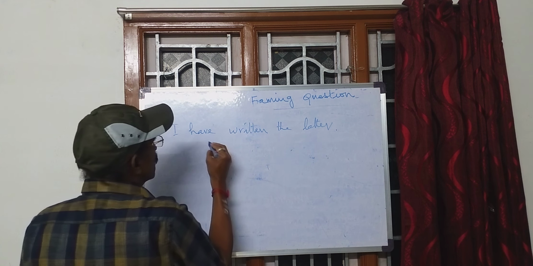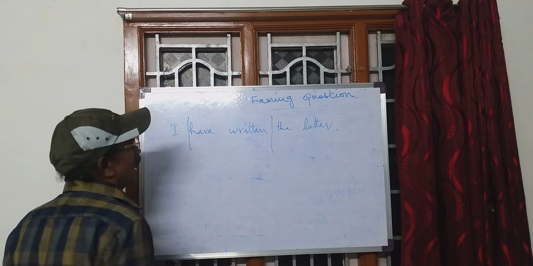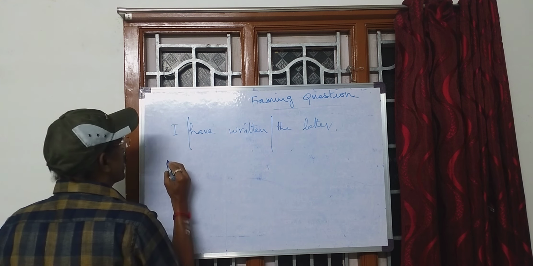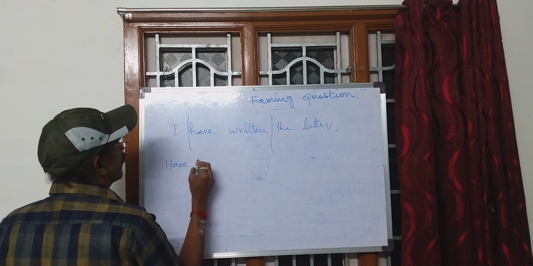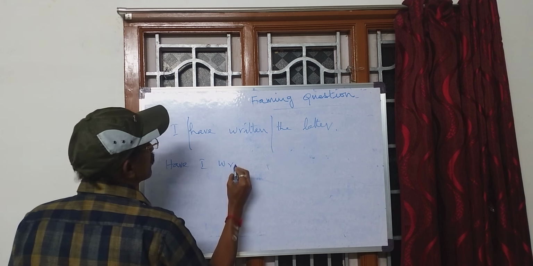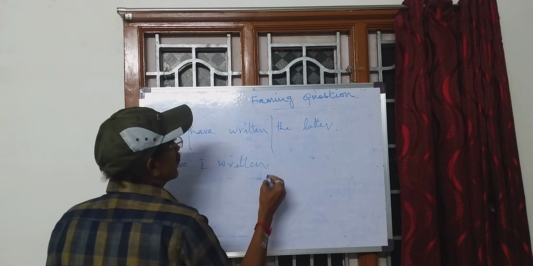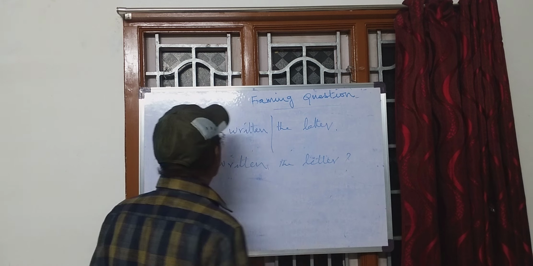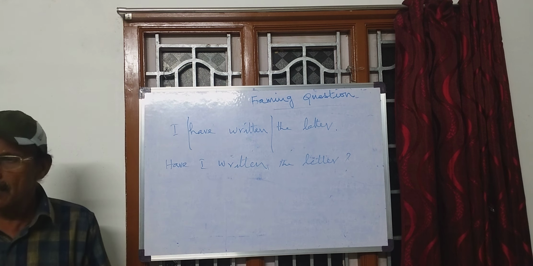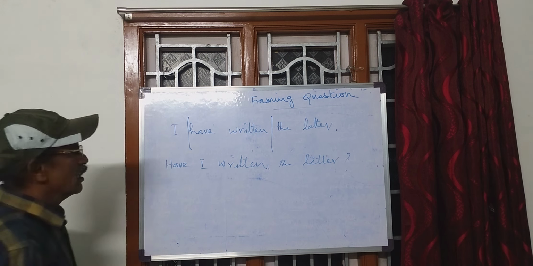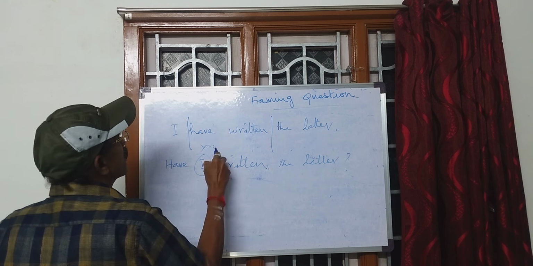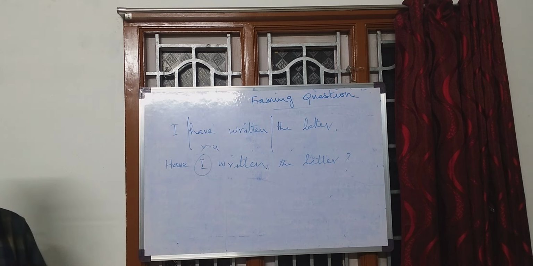Here also, if anybody asks which is the verb, have written is the verb. If you want to make a question out of it, have should be put at the beginning. Have I written the letter? So I am putting this question to myself. Have I written this letter? நான் எழுதுனேன் நான் letter அப்படிங்கிறோம். If you want to ask the question to the second person, we can change it as, have you written the letter?